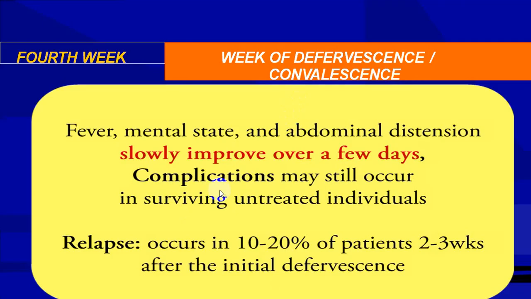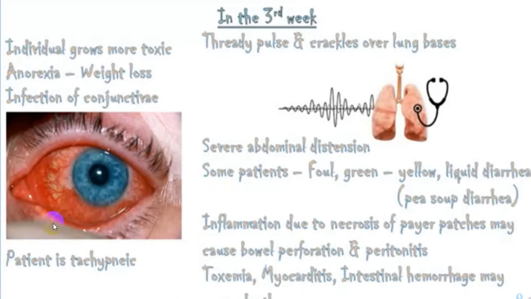And you can also have subconjunctival hemorrhage, myocardial involvement, that will also produce tachycardia. You can have pneumonia, lot of crackles in the lungs, and we already mentioned intestinal bleeding, perforation, that will be quite common.